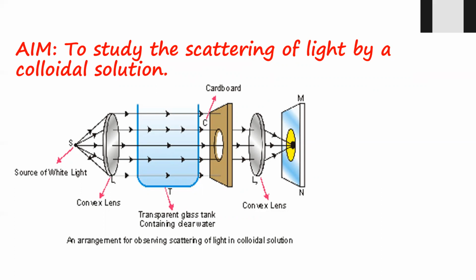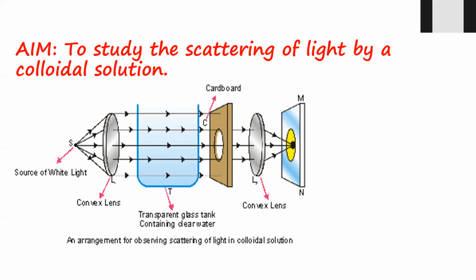What is happening now? The white light is passing from the source. It is sending the light in a parallel way. You have done this in the last chapter, the light chapter. So when the light rays are parallel to each other, the distance from the source of light till the tank is smaller. So what color is visible? That is blue in color, because the shorter wavelength can be visible.